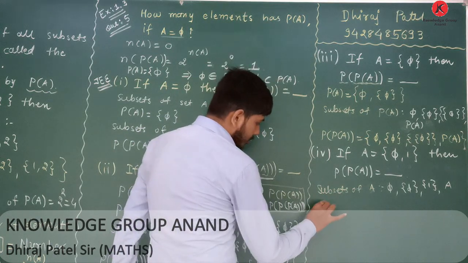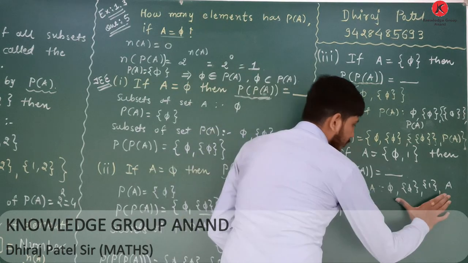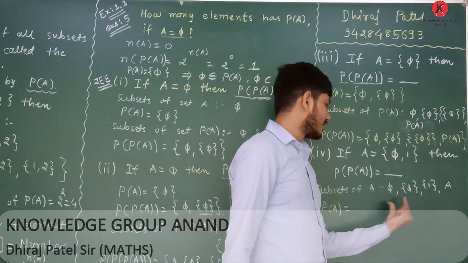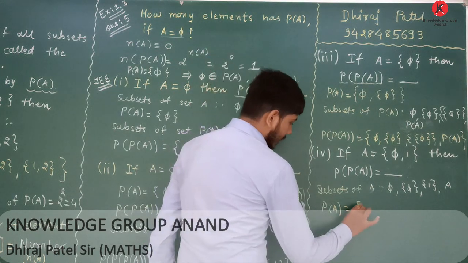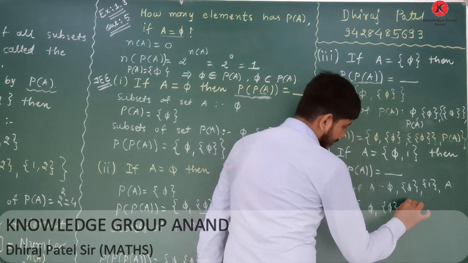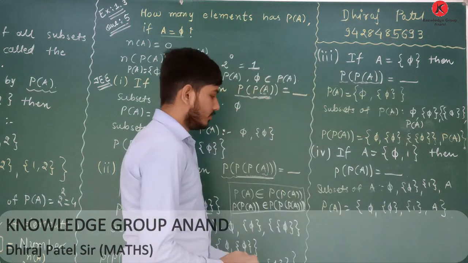Now what is the power set of A? Power set of A equals, you have to put all these subsets in curly bracket. Therefore the power set of A is ready. The answer is ready. Okay.